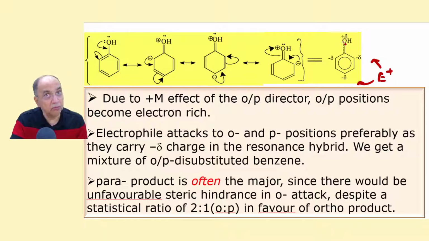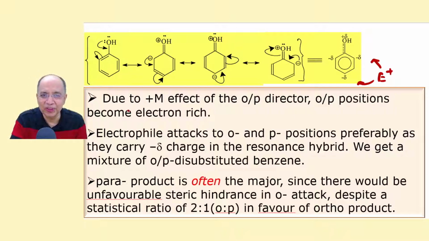And again, if the host group is also bulky, or one of them or both are bulky, host and guest, then the ortho attack is greatly reduced because of steric hindrance. Therefore, despite enjoying a statistical advantage of 2 times more probable than para, the actual predominant product is para disubstituted compound, not ortho, in most cases because of steric hindrance.